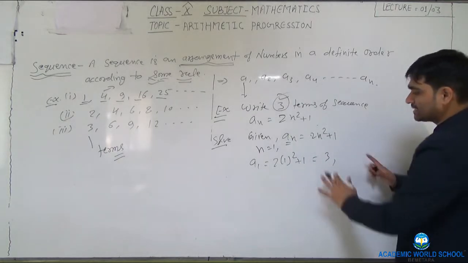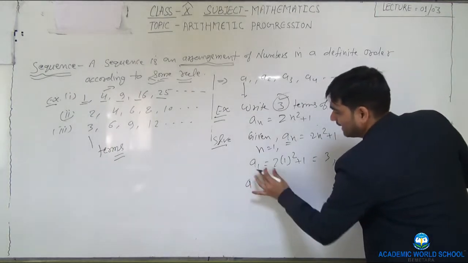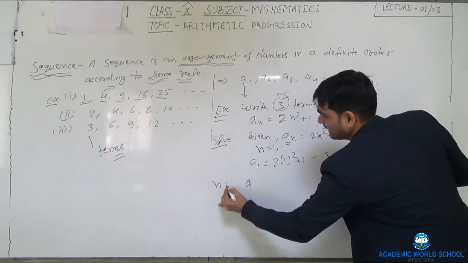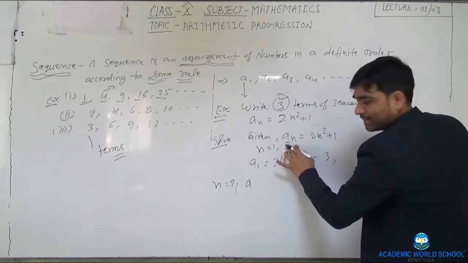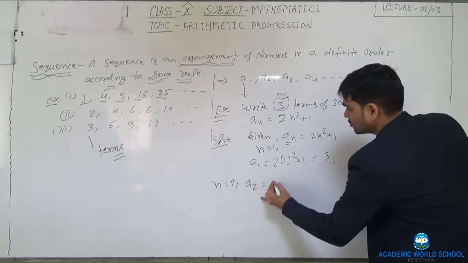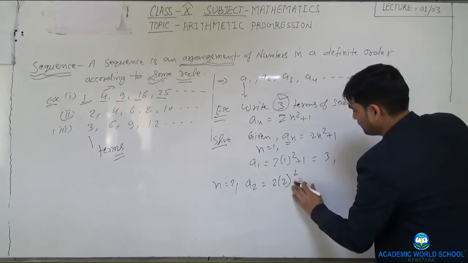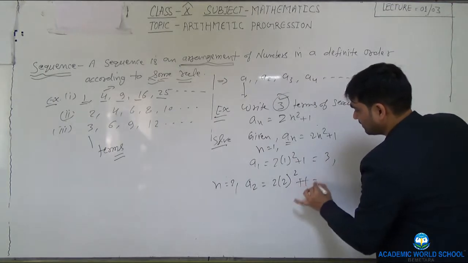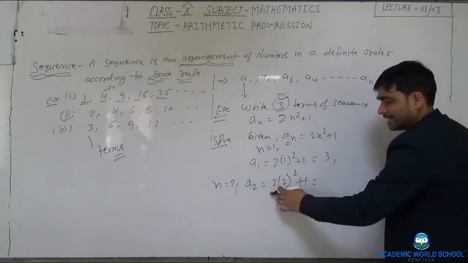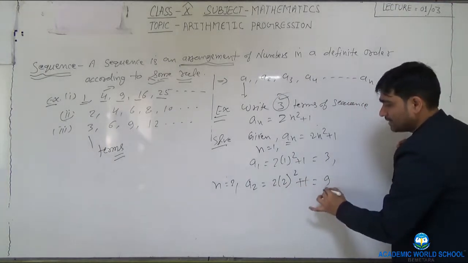3. So this is the first term. Similarly, let n equal 2. So what will happen? A2 is equal to 2 into 2 squared plus 1. So 2 2s are 4, 4 2s are 8, and 8 plus 1 is 9.